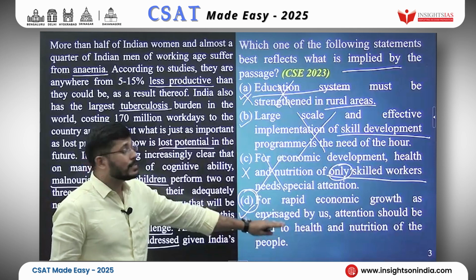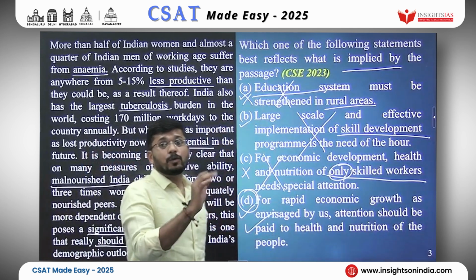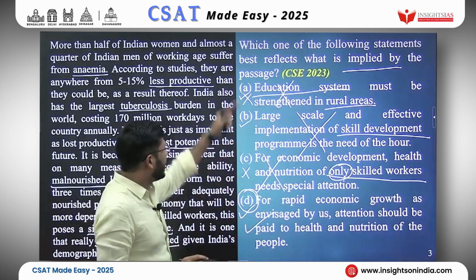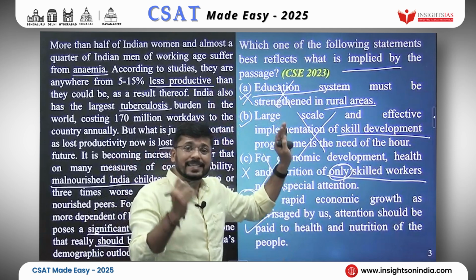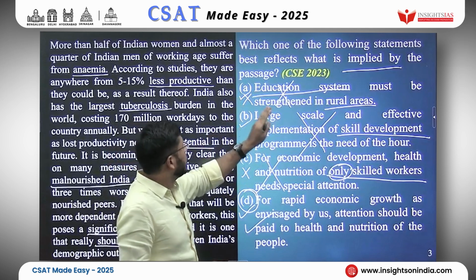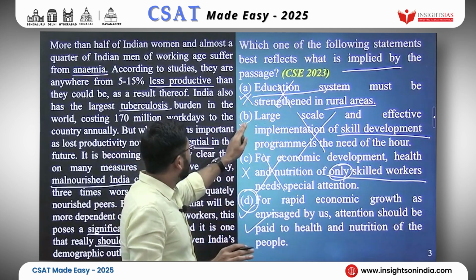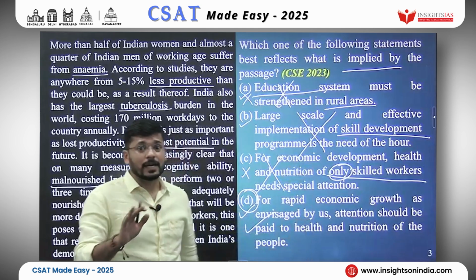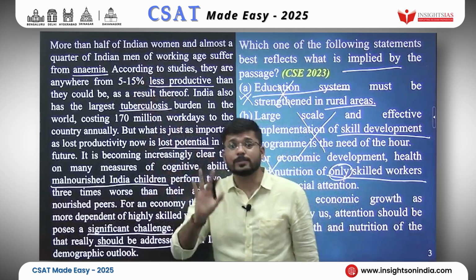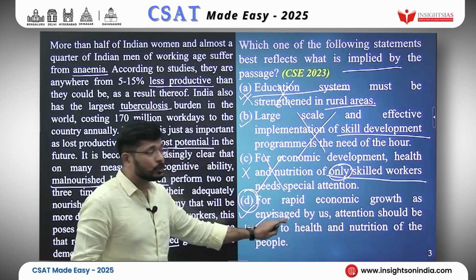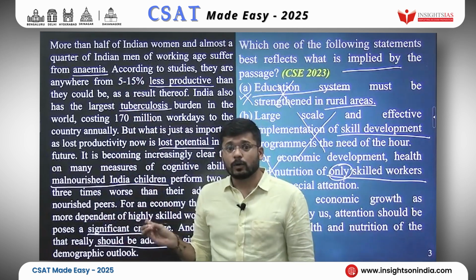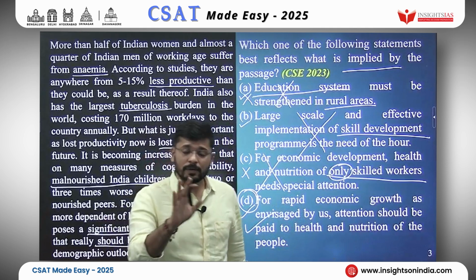And how did we arrive at this? By eliminating the less appropriate ones. Correct? Options A and B were not illogical, but they were less appropriate. They were actually rational. Education system must be strengthened in rural areas. Yes. Large scale skill development is the need of the hour. Yes. However, they are less appropriate when we are talking about this passage. So this one is the only appropriate option we had when we looked at this passage, so we mark that one as our answer.